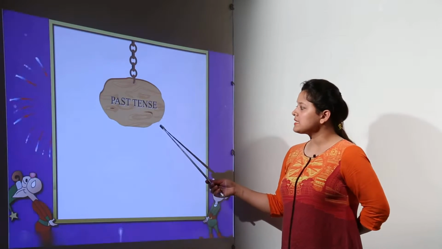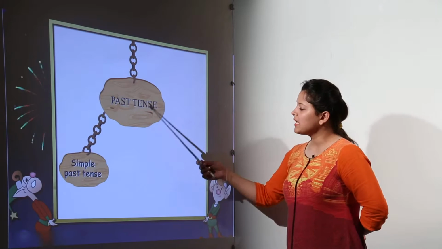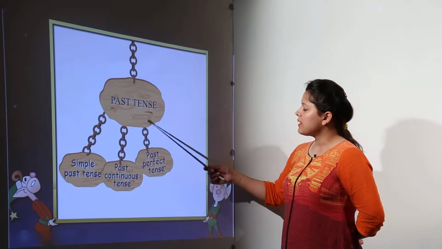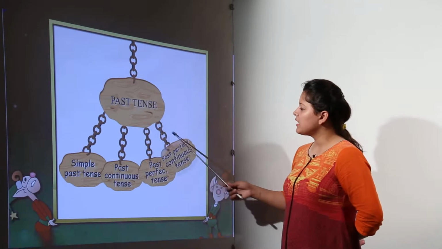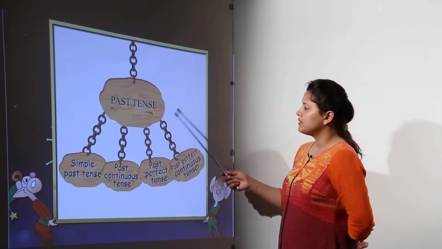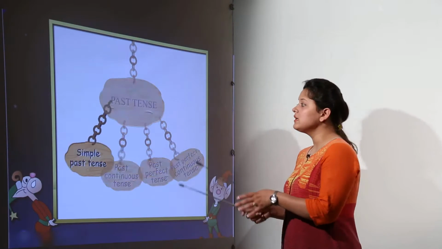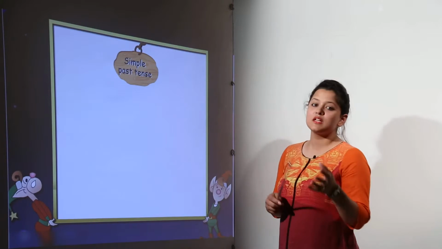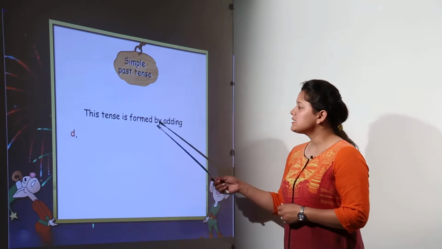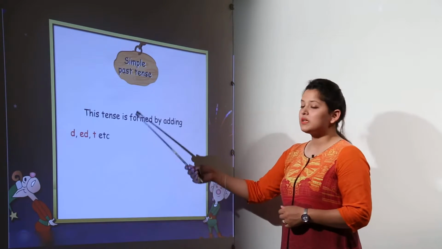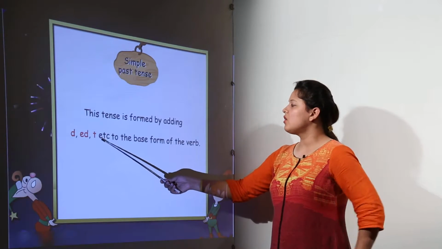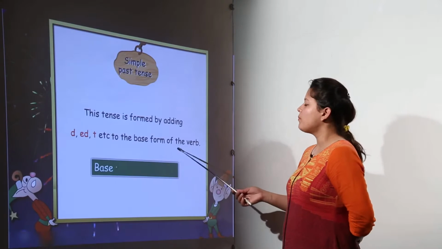Then we can have the past tense. Now the past tense can be the simple past tense, the past continuous tense, the past perfect tense, and we can have past perfect continuous tenses. So past tense is about that thing or the verb or the action that has taken place in the past. So we can have the simple past tense. This tense is basically formed by adding d, ed or t, etc. to the base form of the verb.